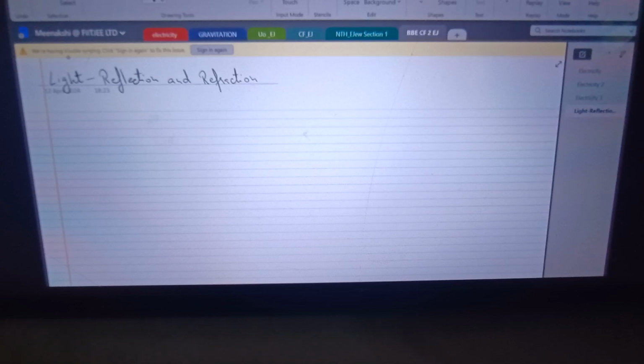is electromagnetic in nature. Now, what is electromagnetic wave? If anyone can tell me. What do you understand by electromagnetic wave? It is a wave that does not need a medium to travel. Very good. So electromagnetic wave is a wave which doesn't need a medium to travel. So it can even travel in vacuum.